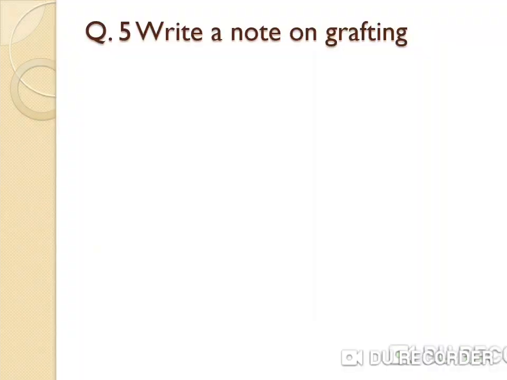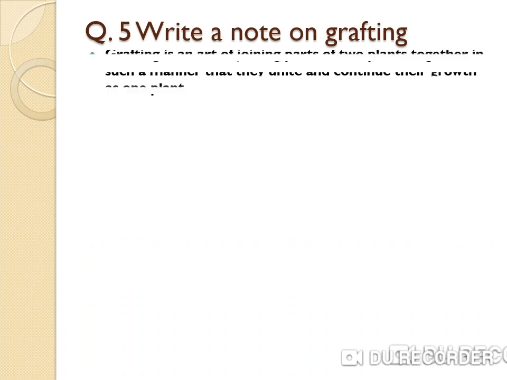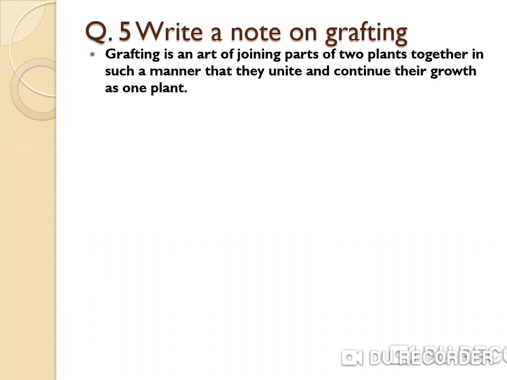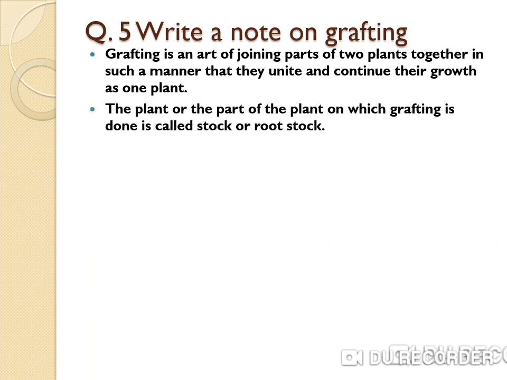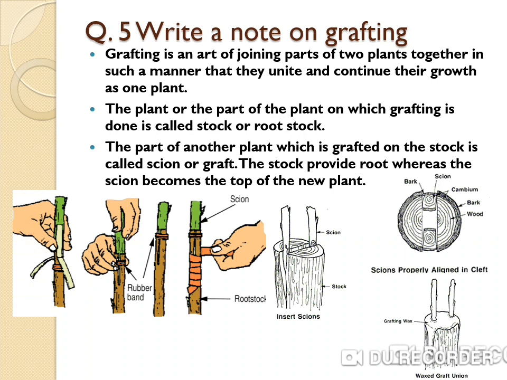Next question, write a note on grafting. Grafting is an art of joining parts of two plants together in such a manner that they unite and continue their growth as one plant. The plant or part of the plant on which grafting is done is called stock or rootstock. The part of another plant which is grafted on the stock is called scion or graft. The stock provides roots, whereas the scion becomes the top of the new plant.